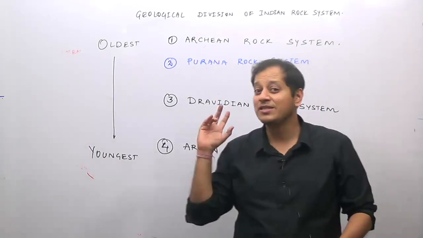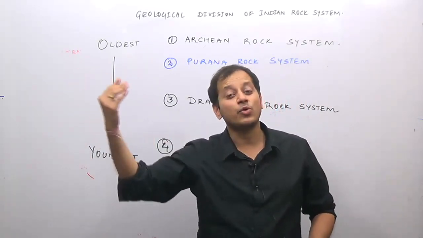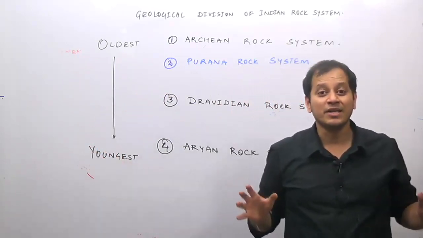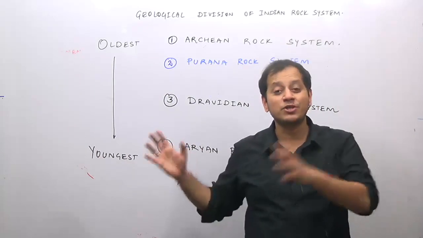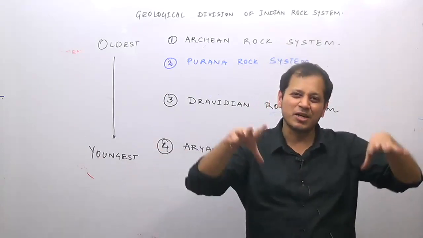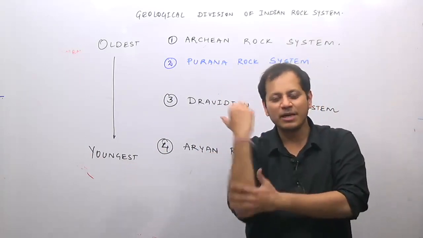If they ask you which is the youngest geological formation, we have the Himalayas. The oldest part of India is the Peninsular Plateau, this is what we have learned. The Peninsular Plateau consists of which rocks? Metamorphic rocks. Why? Because it is the oldest and has been subjected to much pressure, therefore it has metamorphic rock.